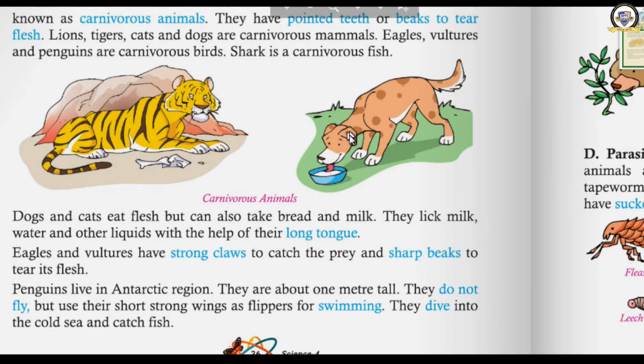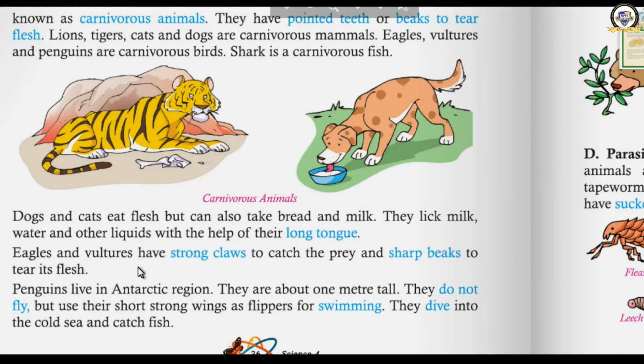Okay, but animals like dog and cat, they eat flesh as well as they take bread and milk. They have to lick the milk and water and other liquids. You give your dog, your puppy, water in this way, no? And how does it take it? It licks with the help of its tongue. It means that they have a long tongue which helps them to lick milk or water. Okay, dog and cat also are carnivores.